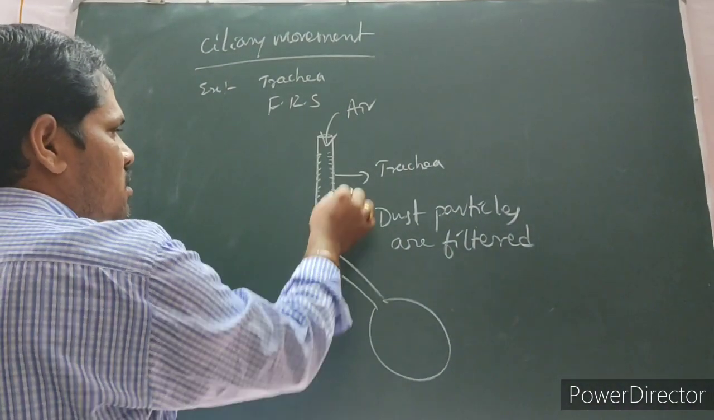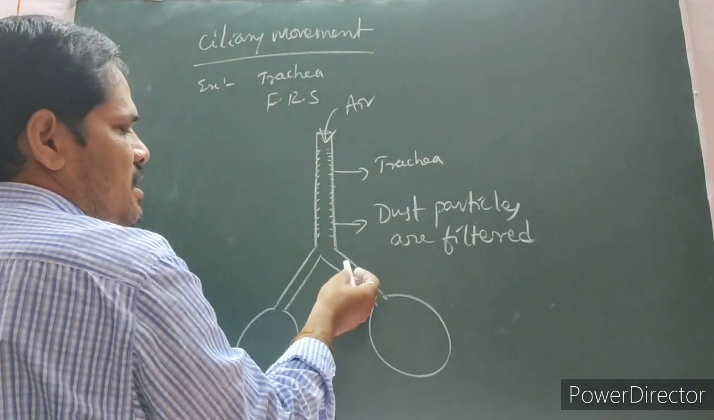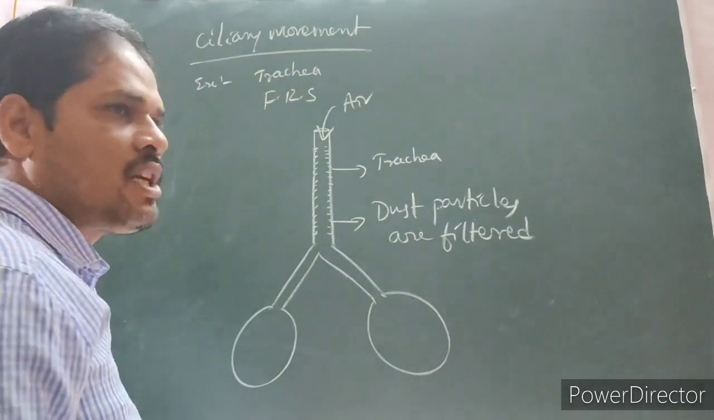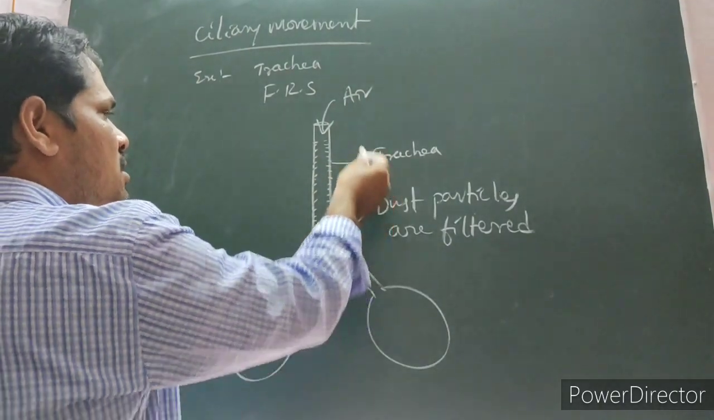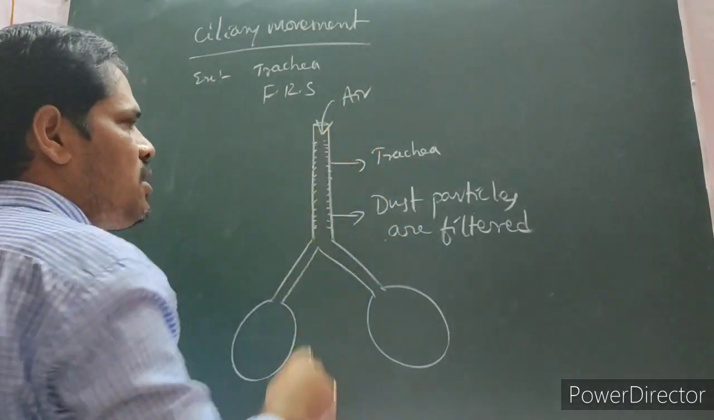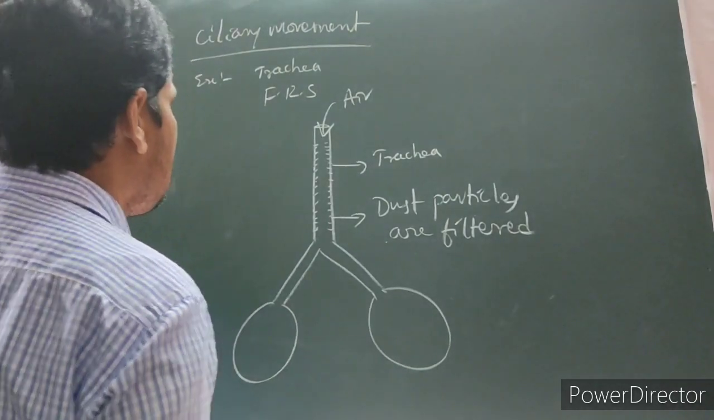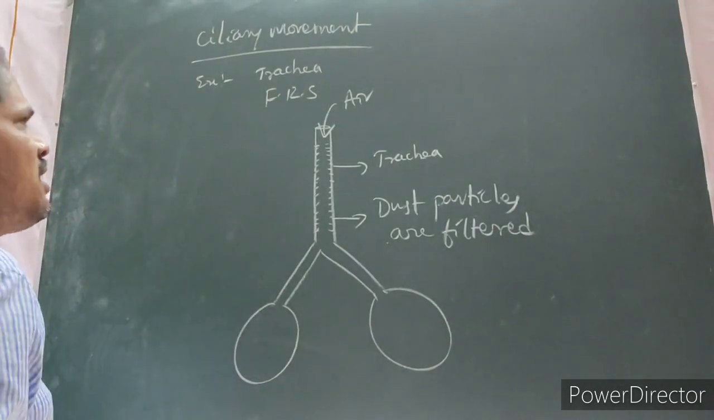The inner wall of the trachea has ciliated pseudostratified cells. That means cilia are present, which can filter the dust particles from air during the process of breathing. That is the use of ciliary movement in the trachea.